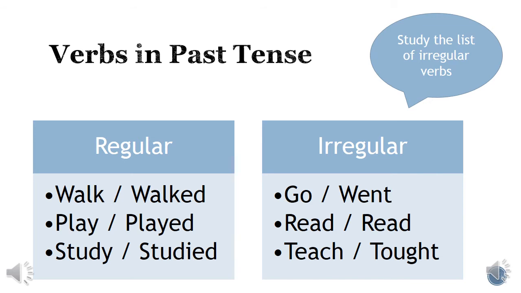Read, read. Teach, taught. As you can see, those verbs don't follow a rule. They are all different. And you have to study the list of irregular verbs and memorize all of them to be able to use them in the past tense form.